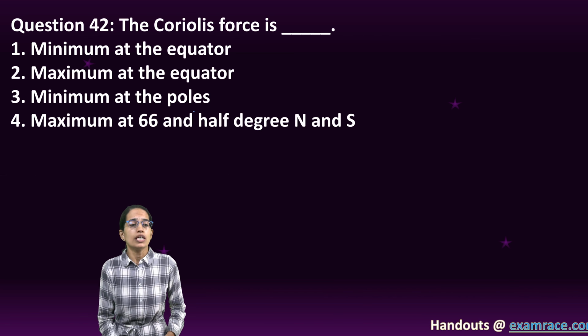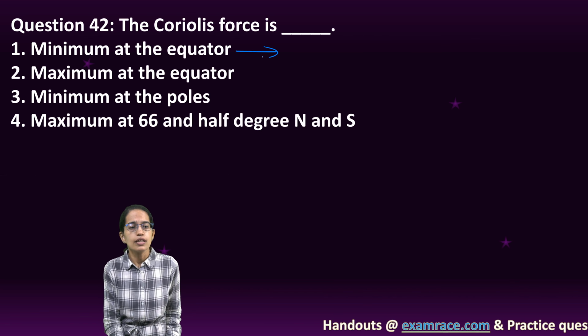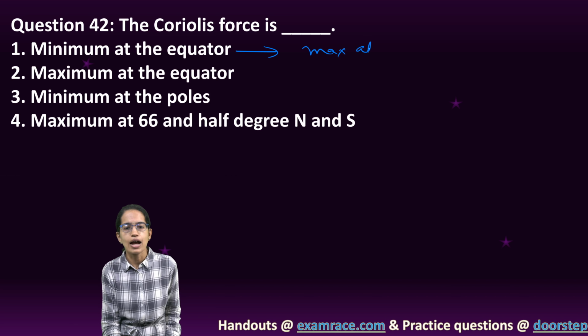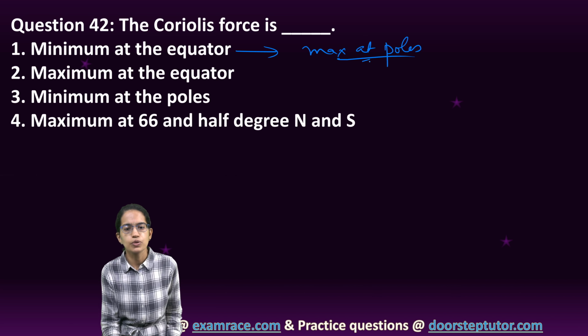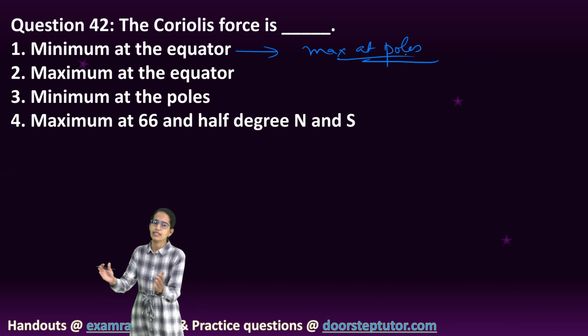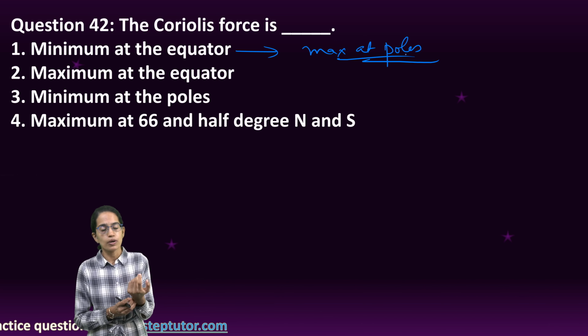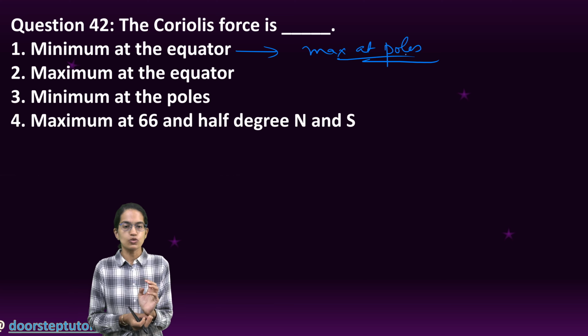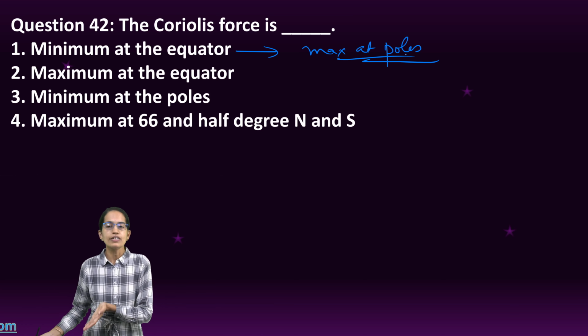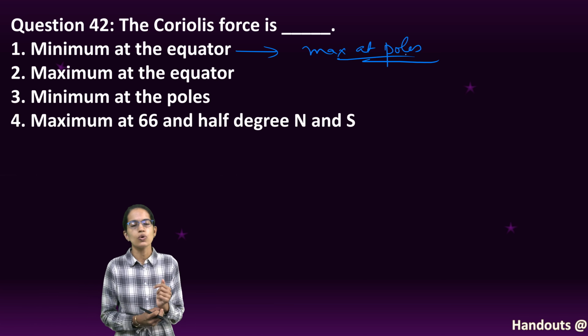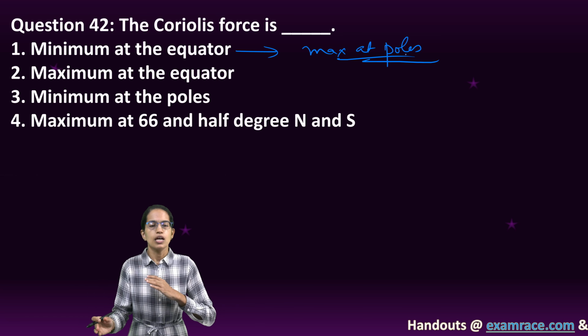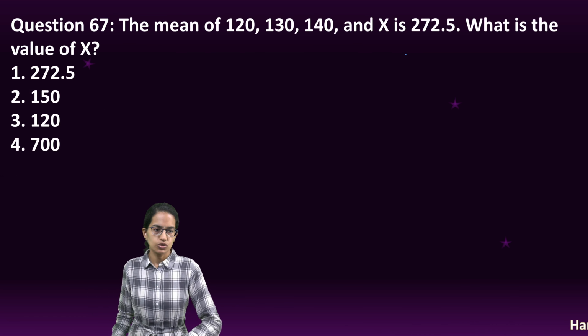Coriolis force is minimum at the equator and maximum at the poles. We have covered Coriolis in a separate lecture and in the complete video course on Doorstep, where we have talked about the CUET PG. Now the JNU entrance would be part of your CUET PG entrance. There we have covered this topic extensively, so just refer to that.